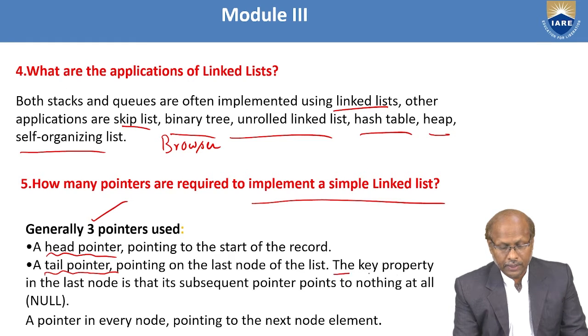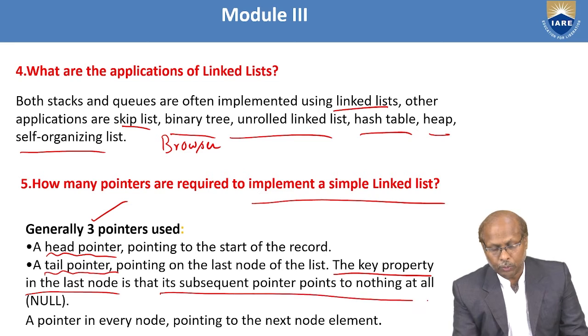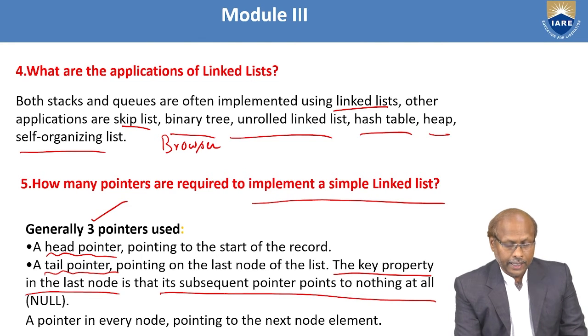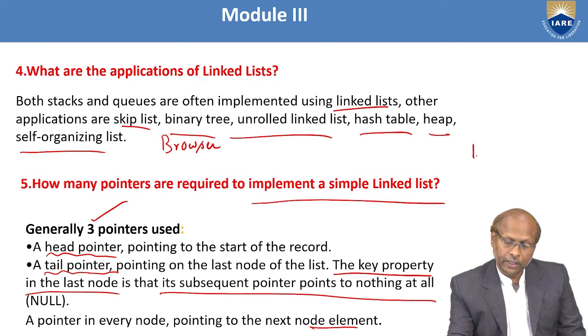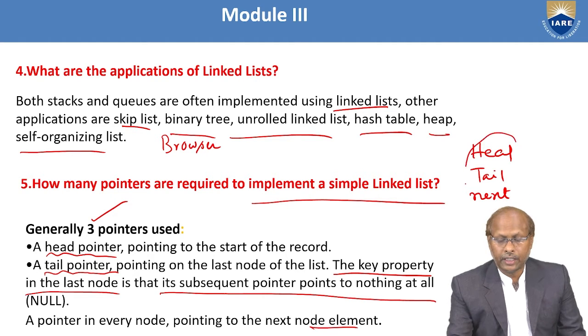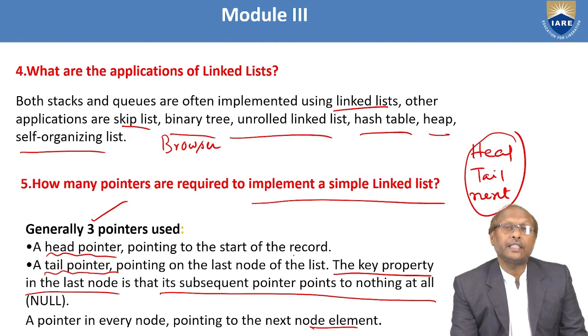The key property in the list is that in the last node, the subsequent pointer points to nothing at all, and a pointer in every node points to the next node. So in every node again there is a pointer. So one is the head pointer, the tail pointer, as well as the next pointer. Head, tail, as well as next pointer. These are the 3 generally useful in the single linked list.